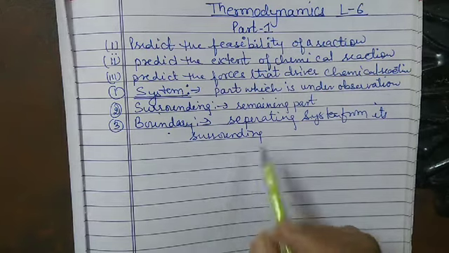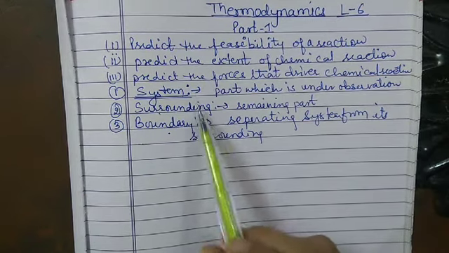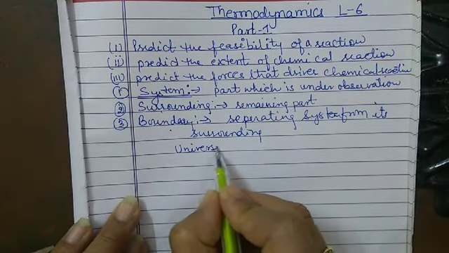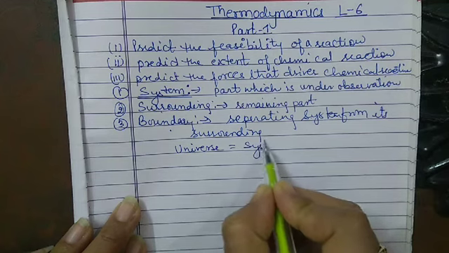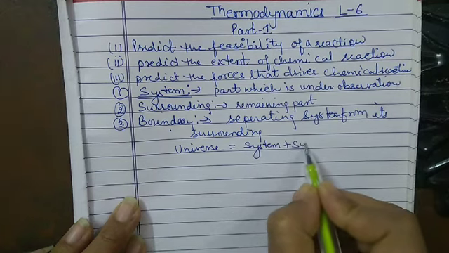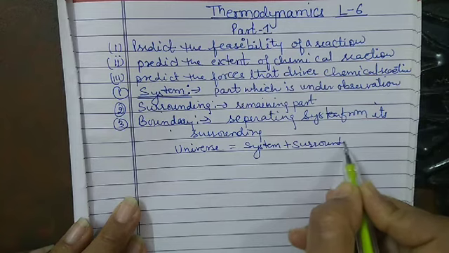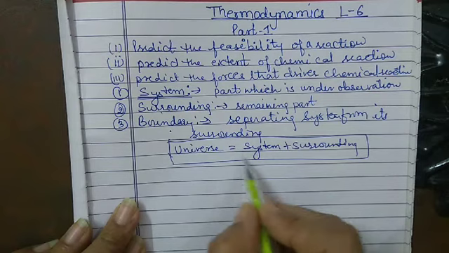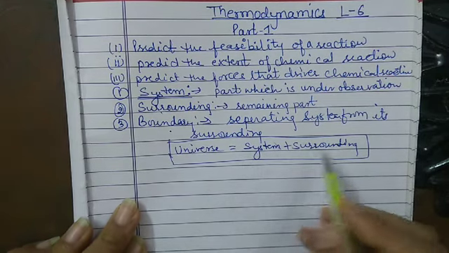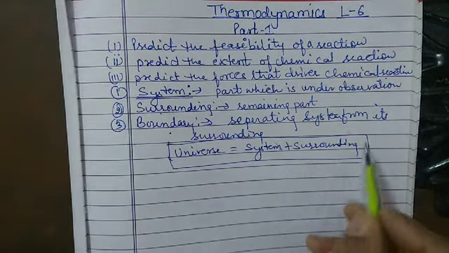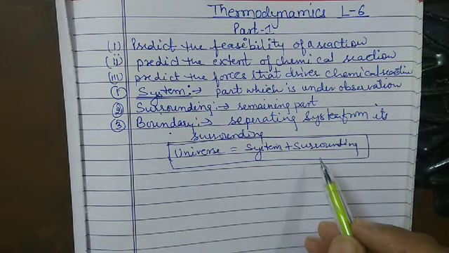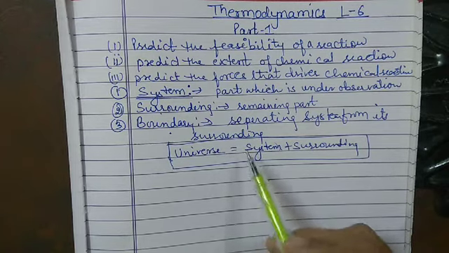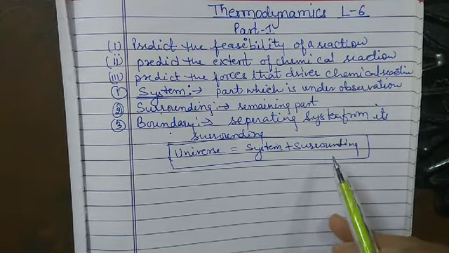So universe equals system plus surrounding, because the system is the part of the universe under observation, while the remaining part is the surrounding.